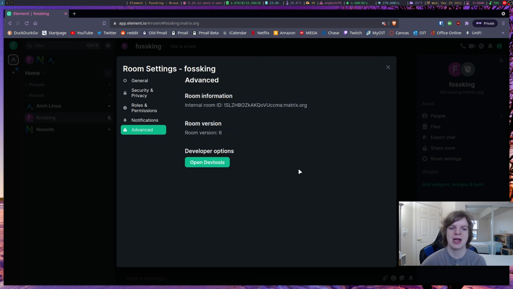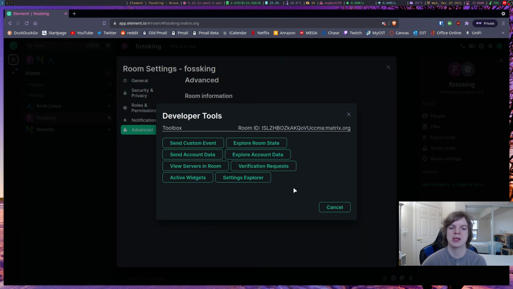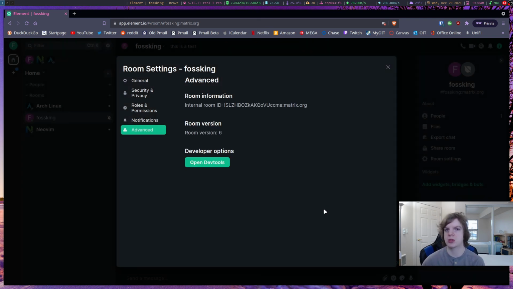And then you have advanced settings, which again, this is more or less for developers, but you do have the options of changing these things. Again, unlike in Discord where it's what you see is what you get, here you can go in and really customize things and make it the exact way you want to.